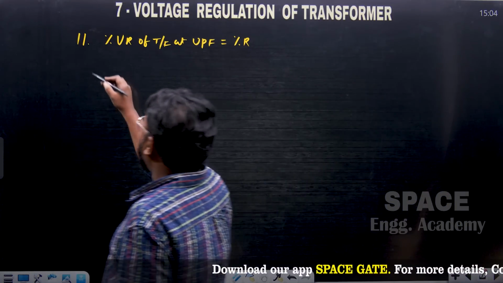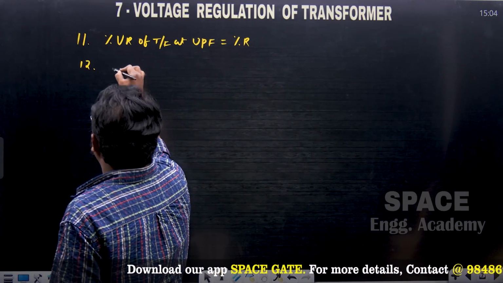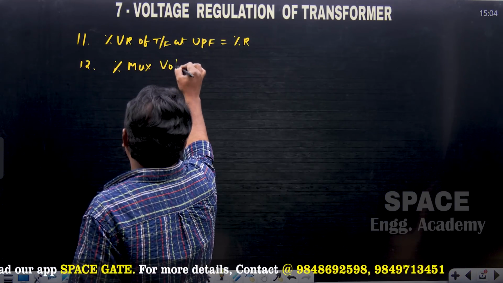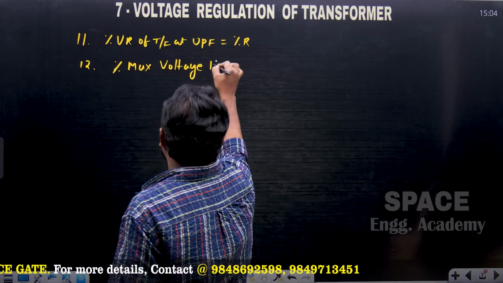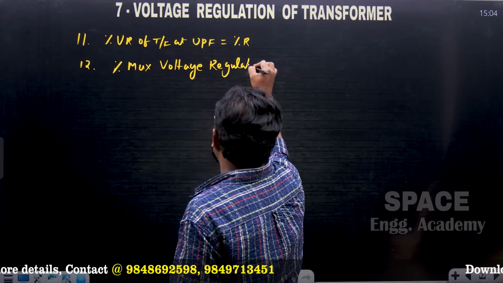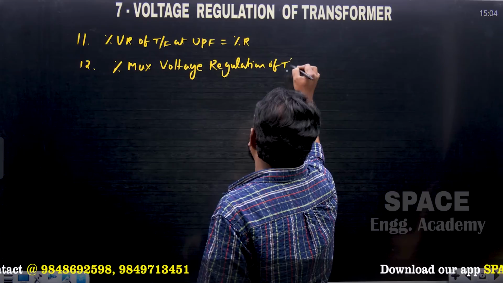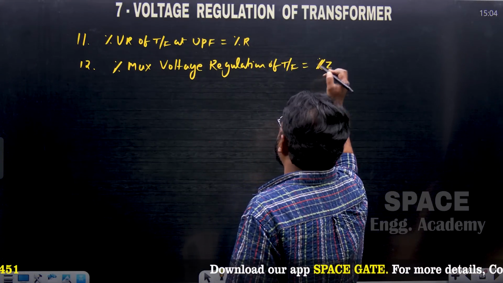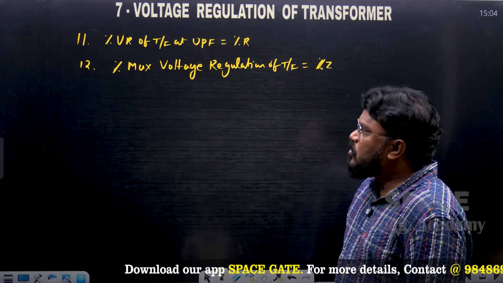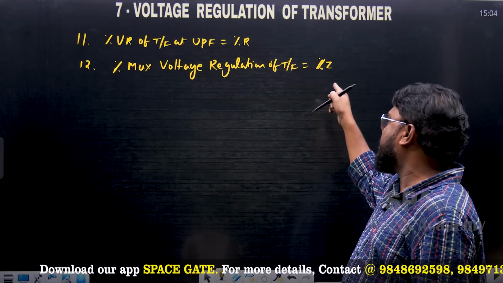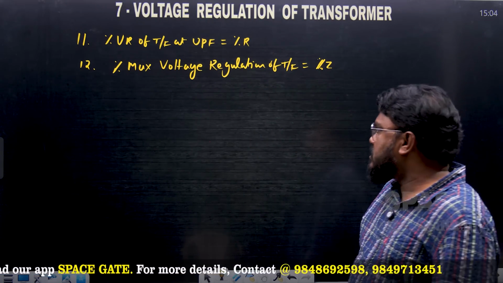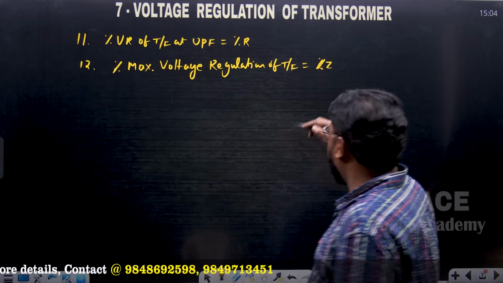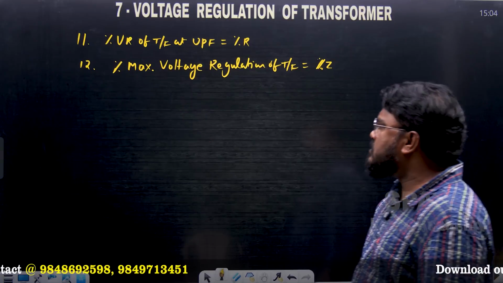And another possibility is the percentage maximum voltage regulation of the transformer, which is equal to the percentage impedance of the transformer. So voltage regulation at unity power factor is percentage R, and maximum voltage regulation is equal to percentage impedance of the transformer.